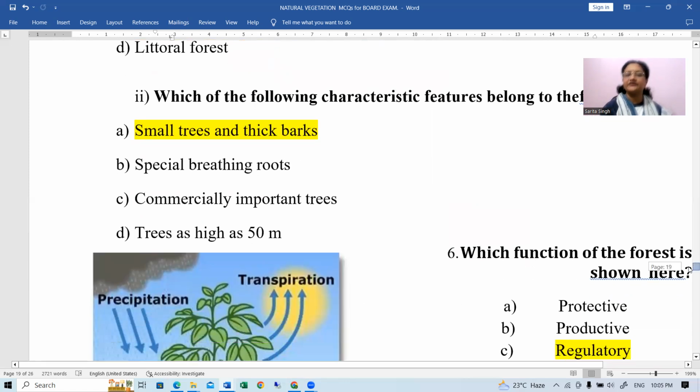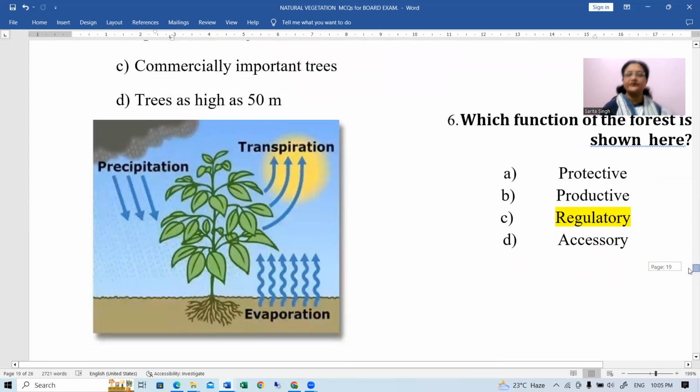Okay. Then next is, which function of the forest is shown here? Is it in this picture? Is it protective, productive, regulatory, or accessory? Yes, it is regulatory because the entire cyclic process is going on here, right?